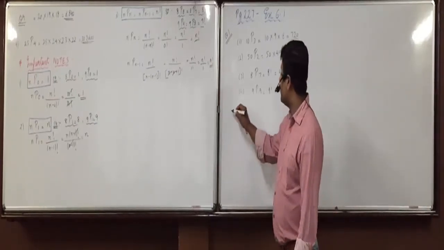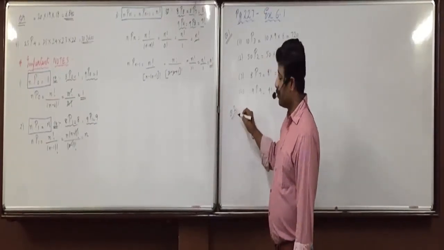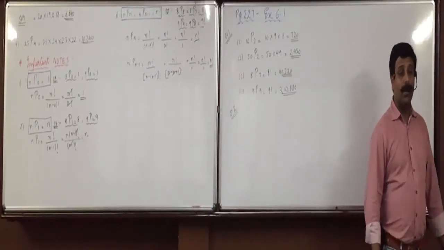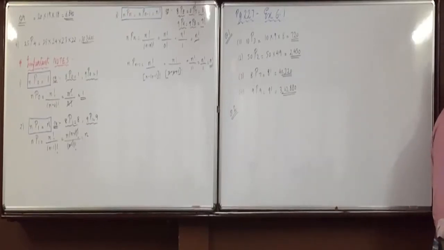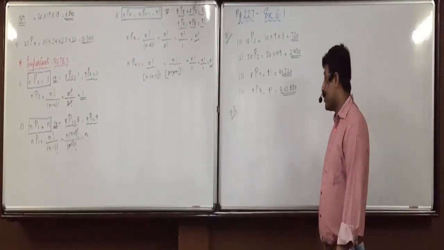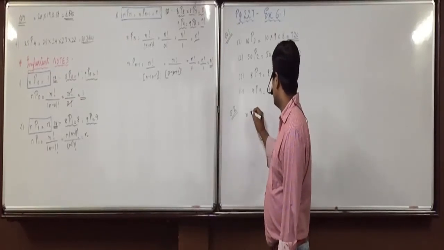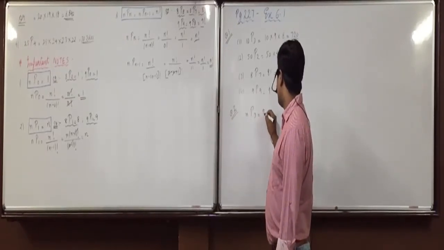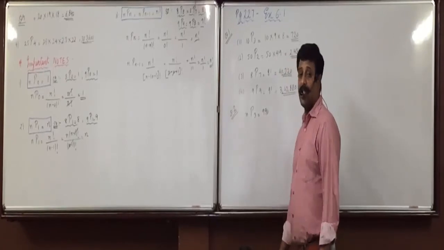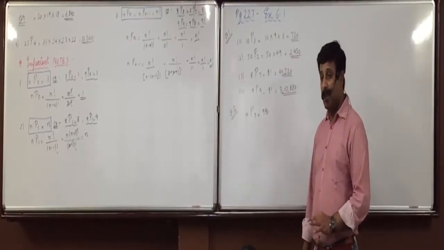Now question 2. Mayur, you are discussing a lot, please maintain silence. If nP3 equals 990, then find the value of n. Put your pens down. Now, here we will be using a method called the trial and error method.